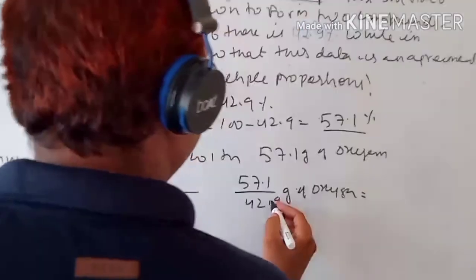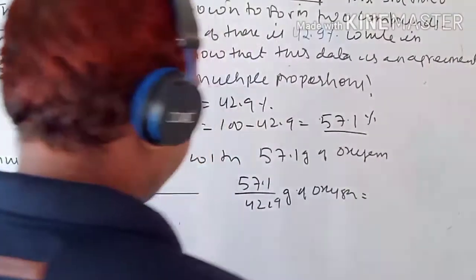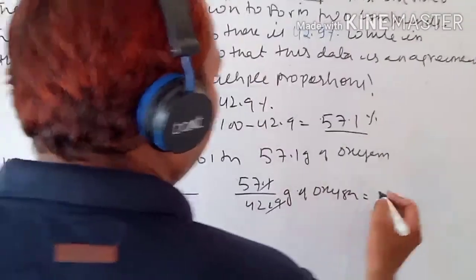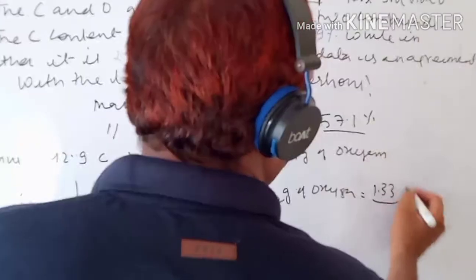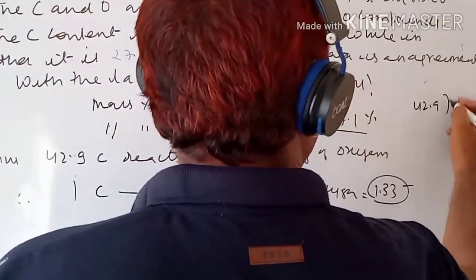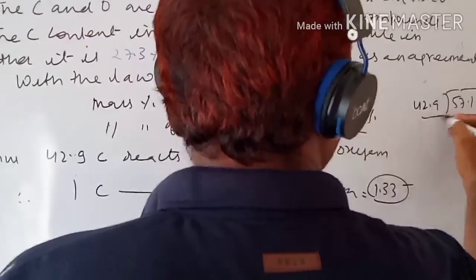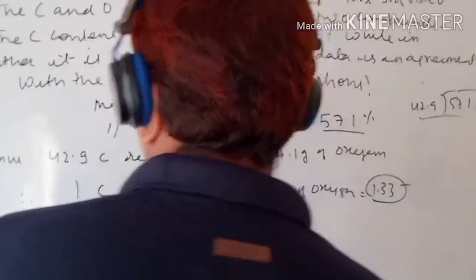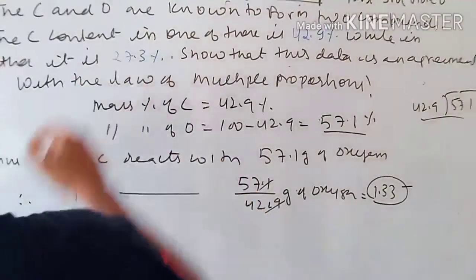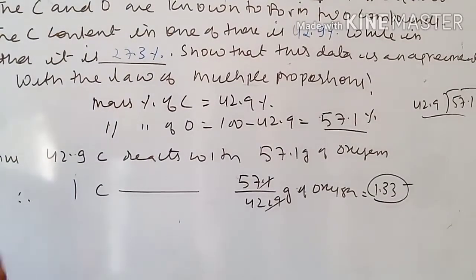So children, you practice this. When you divide, the value will come very close to 1.33. So when you divide 57.1 by 42.9, this data will come, that is 1.33. This is the first case. Now the second case.